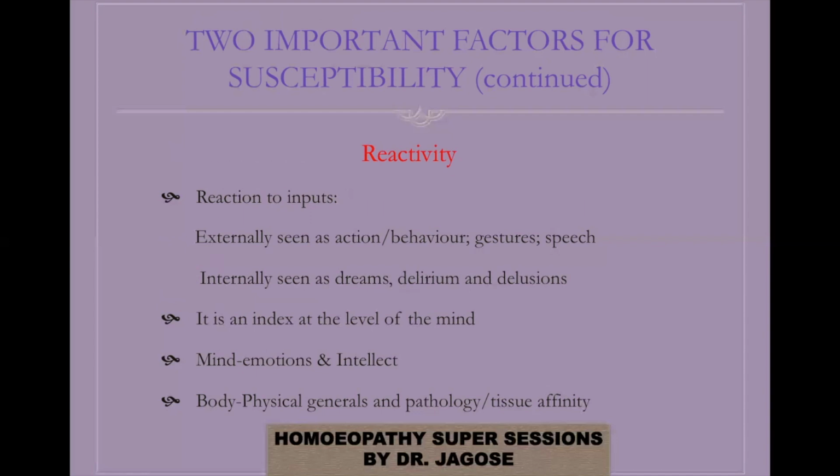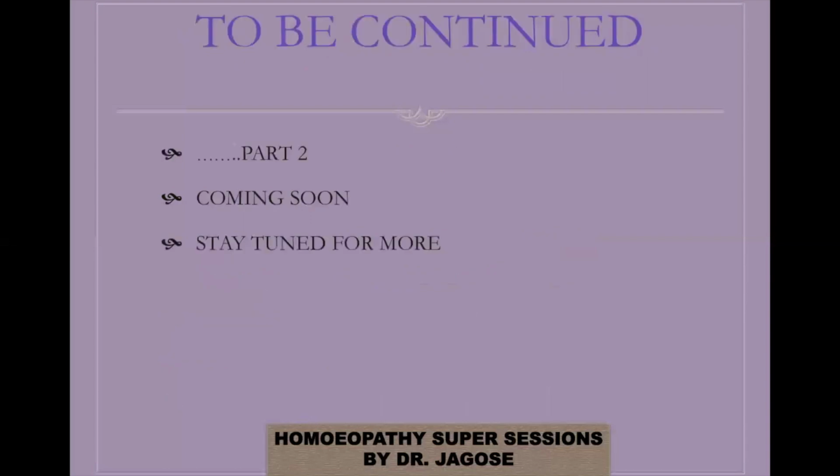Therefore, susceptibility will vary from person to person, because no two persons are alike. They have different mental as well as physical characteristics, which will identify one individual from the other. So this is in short the introduction.